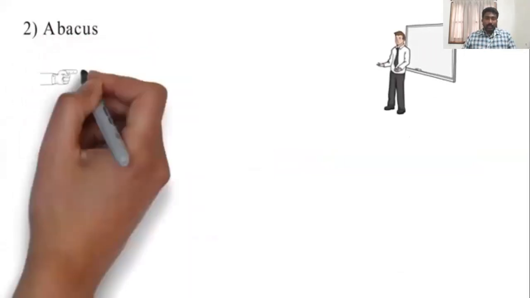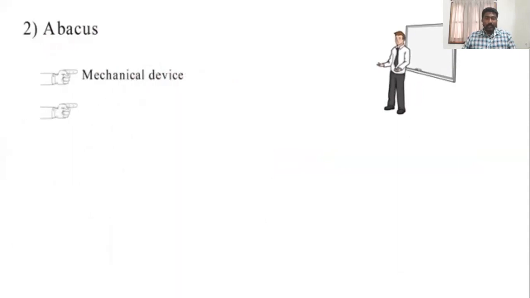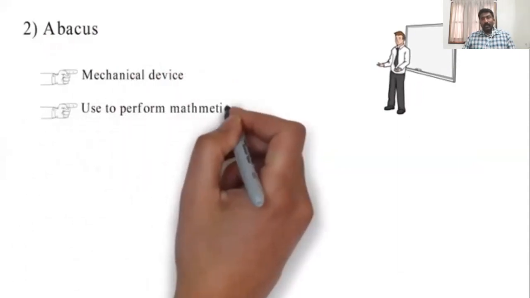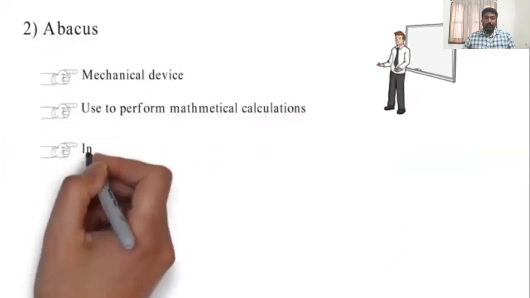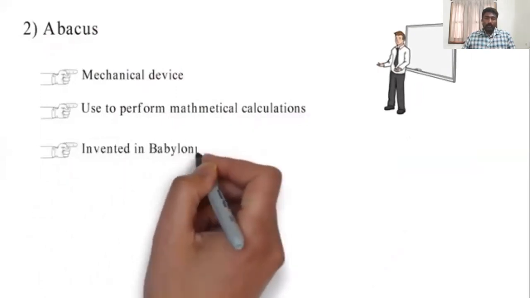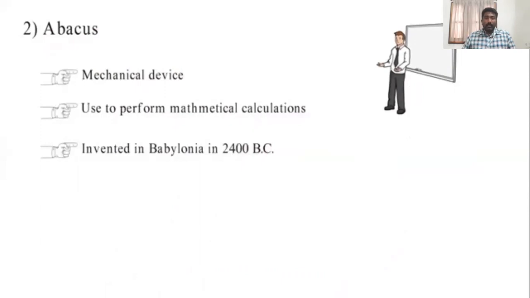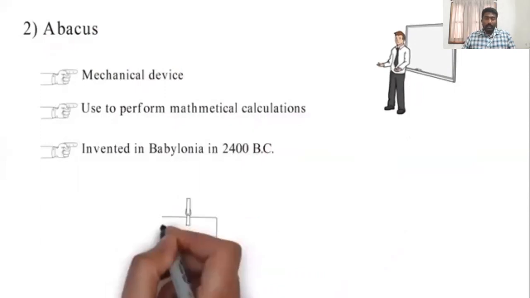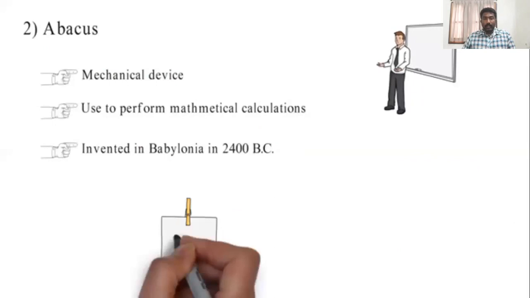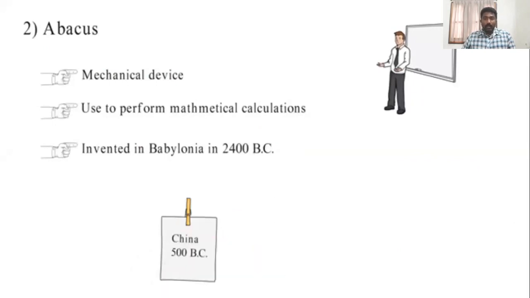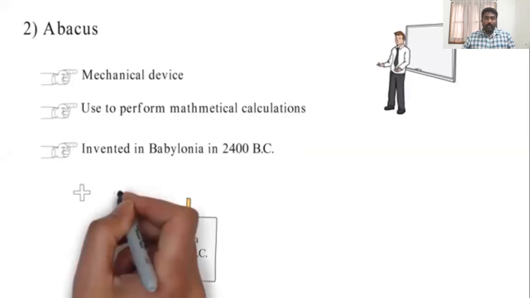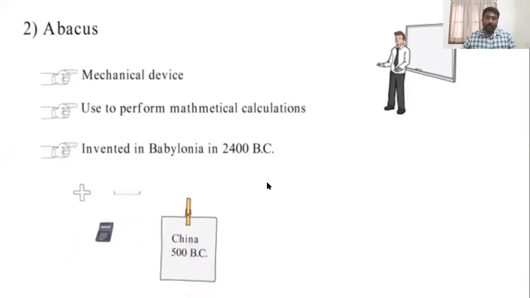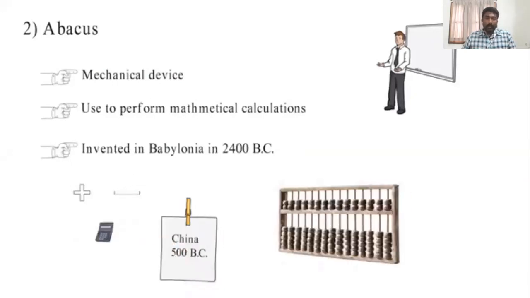It is one of the ancient methods for calculations, which used mechanical devices to perform arithmetic, that is, mathematical calculations. It was invented around 2400 BC, and the Chinese developed this type of methodology around 500 BC. And here, we can perform only plus and minus, that is addition and subtraction operations.